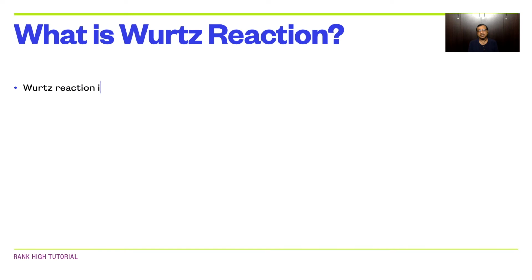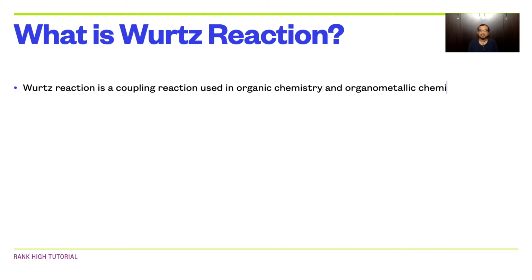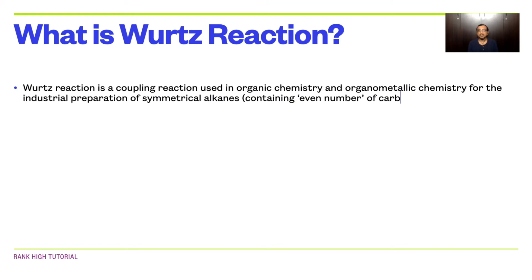What is called the Wurtz reaction? The Wurtz reaction is a coupling reaction used in organic chemistry and organometallic chemistry for the industrial preparation of symmetrical alkanes. Do you know what are called symmetrical alkanes? Alkanes that contain an even number of carbon atoms are called symmetrical alkanes.